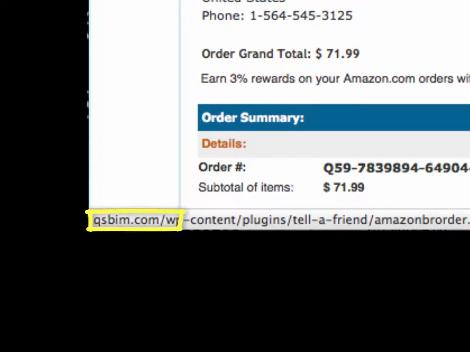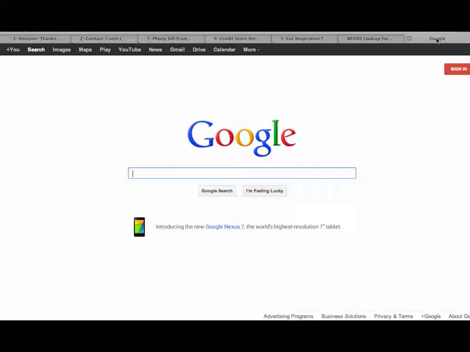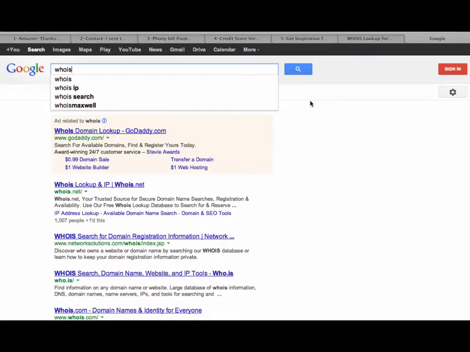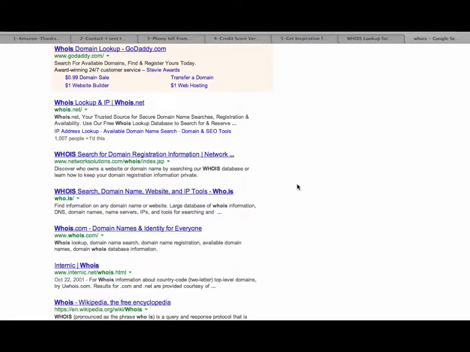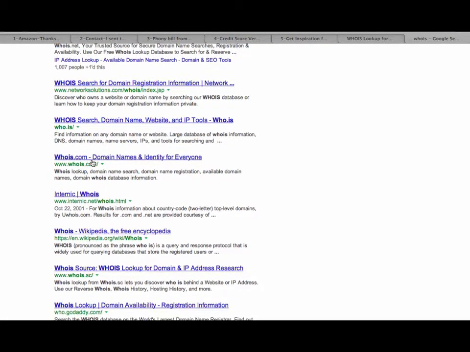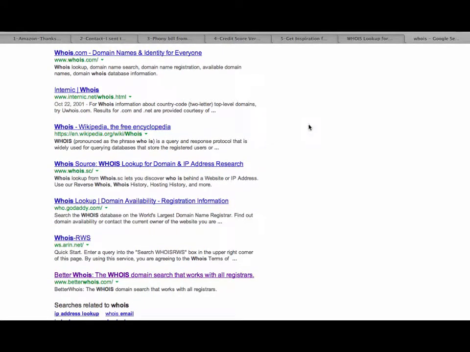qsbim.com, and additional information. Now what's most important here is the string of characters before the first /, in this case the qsbim. We're going to use Google to find a good WhoIs. There are many WhoIs tools. If I go into Google here and type WhoIs, all one word, I see that there are several that are available to me. WhoIs.net, Network Solutions WhoIs, WhoIs.is, WhoIs.com, and a bunch of others.